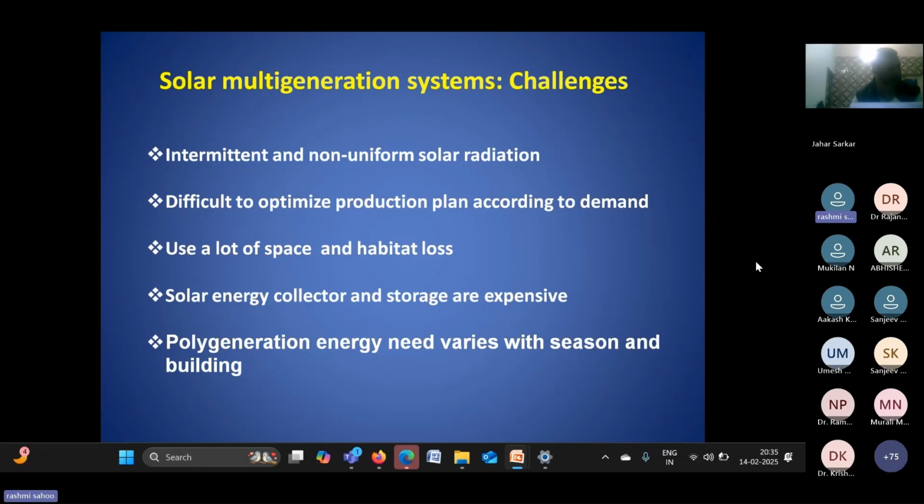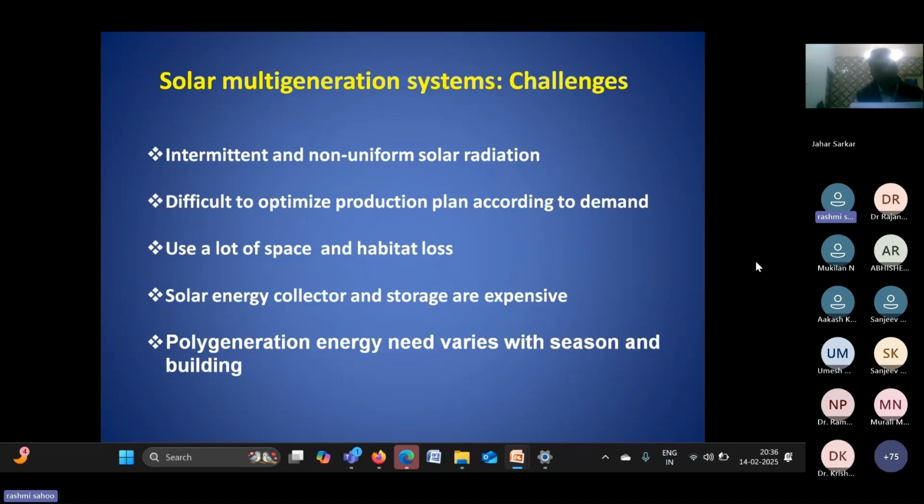The demand is changing from time to time. If you use a combined multi-generation system in a house, in a whole day you will see that sometimes you need more cooling, sometimes more electricity, and that may change season to season. Some seasons you need more energy, some seasons less.